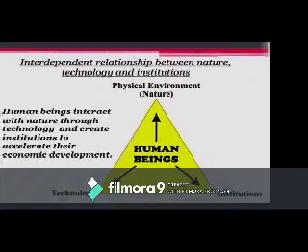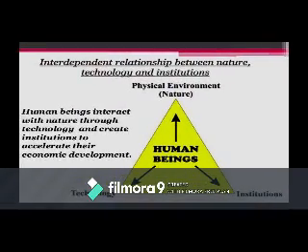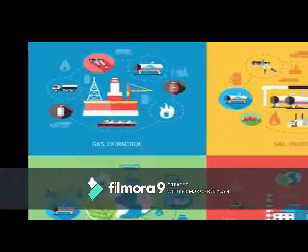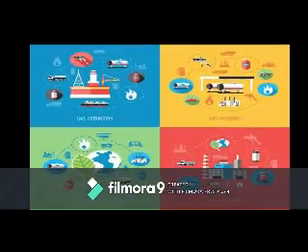Institutions means we need factory, we need workshop, we need industry. So there we can transform the natural substance or the materials into resource. Even the market also comes. All these three things are processed by human beings. That is why human beings are the central role of this process.